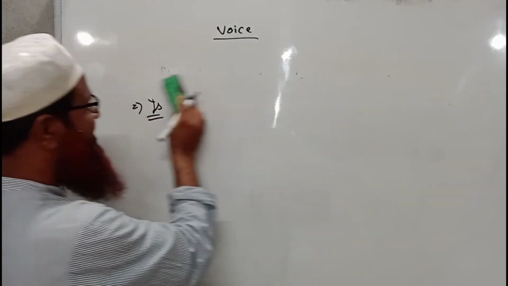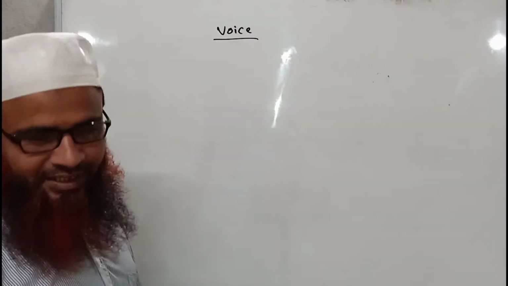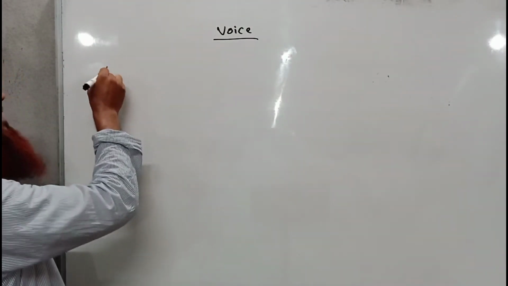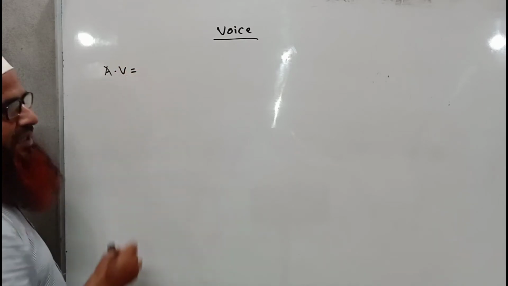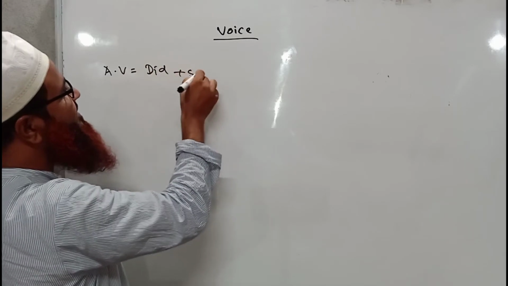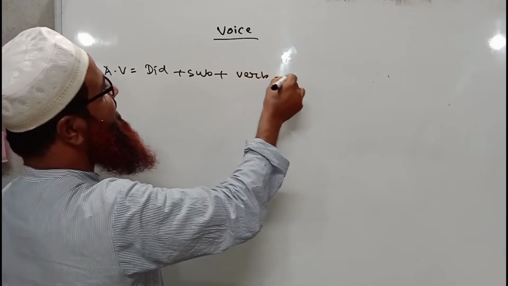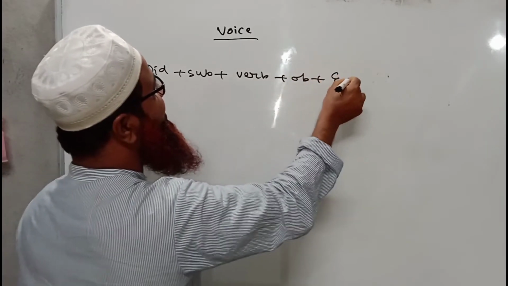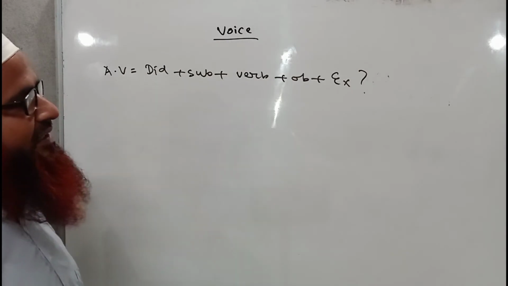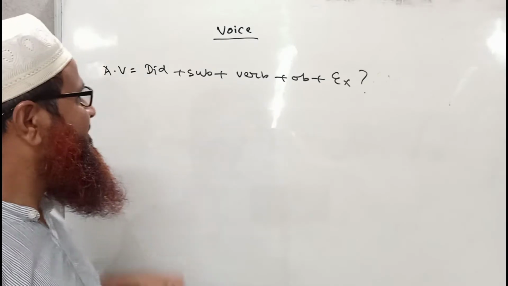Now I will start sentences with did, where the interrogative sentence will start with did. Here I can write active voice AV, that means did plus subject, then plus verb, then object, then extension. So this is the structure of an interrogative sentence. That is why I have put a question mark at the end of the sentence structure.